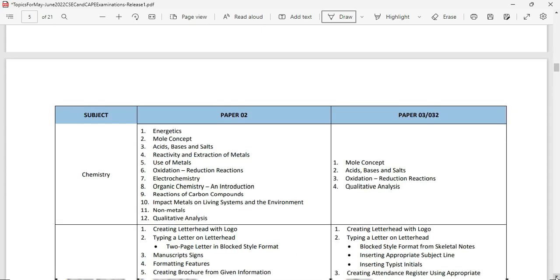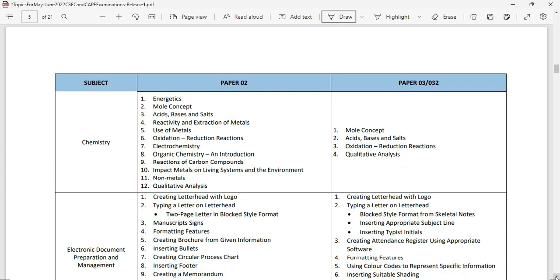So chemistry comes up there, and for those who are doing the alternative to practical, you're going to be looking at mole concept, acid, base, and salts, oxidation and reduction, and of course the qualitative analysis.